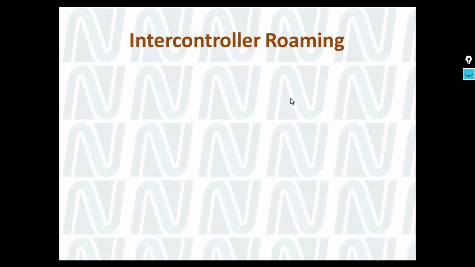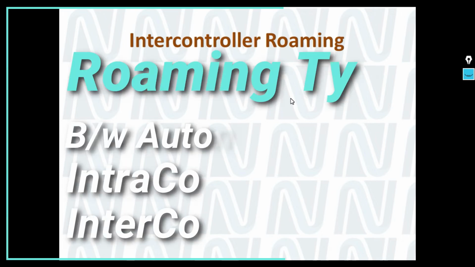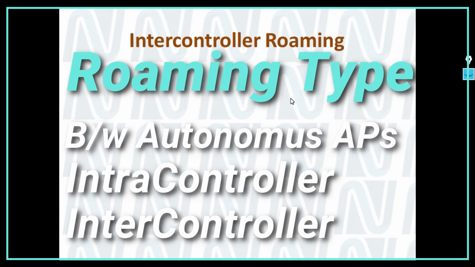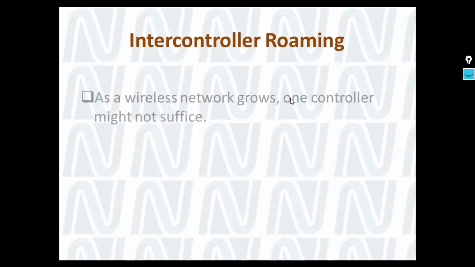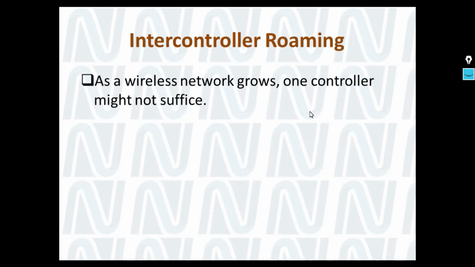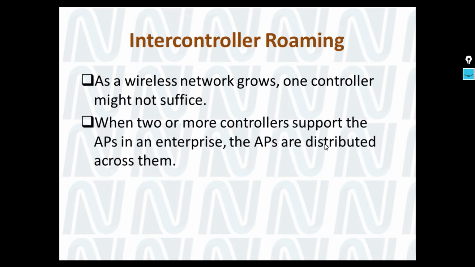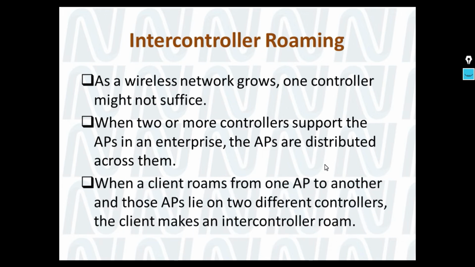Now there is a third type, that is inter-controller roaming. I hope you have guessed it correctly. Inter-controller means there are two controllers coming into the picture. As a wireless network grows, one controller might not be sufficient for our requirement, and we need to add more controllers. Many of the APs can connect to one controller or to the second one. It depends upon the design you have done.